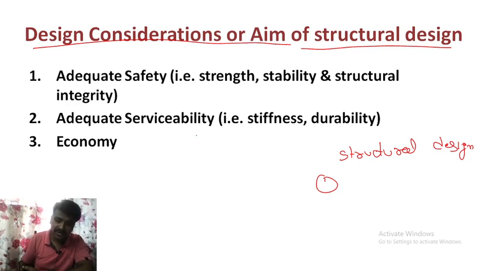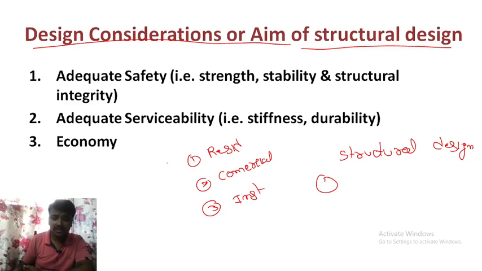Coming to the different structures, we have residential buildings, commercial buildings, as well as different institutional buildings. There are plenty of different types of structures, but there are common members, which we call the structural members.